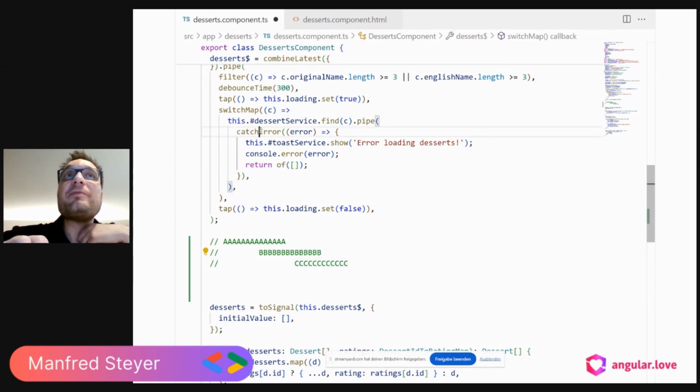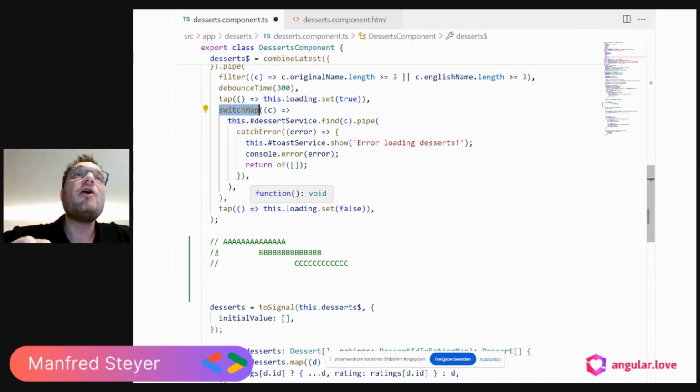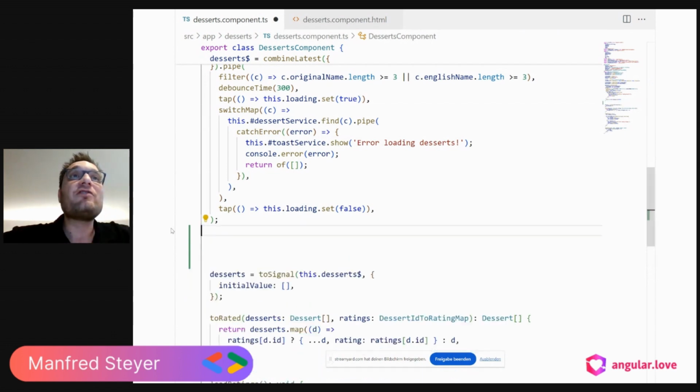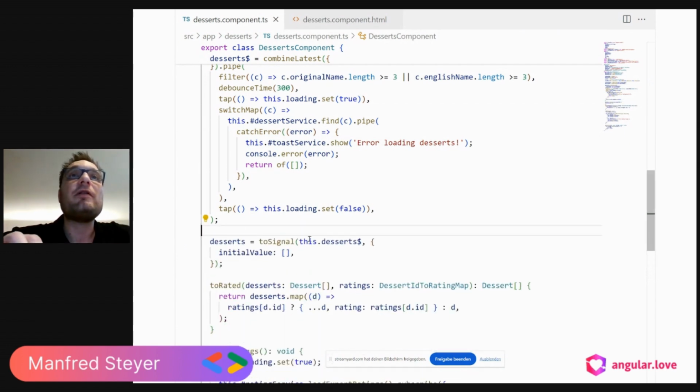And yeah, switchMap takes care of this. SwitchMap gives you some guarantees for overlapping requests, and that's why it's also quite valuable. As you see here, we can also convert back an observable to a signal.